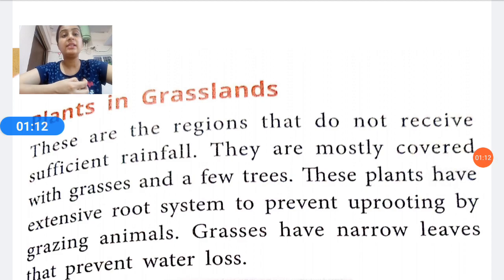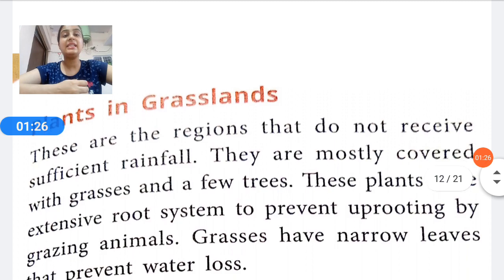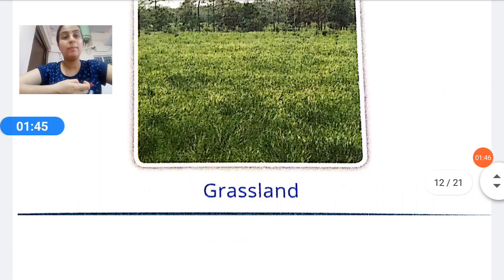These are the regions that do not receive sufficient rainfall. They do not have proper rainfall at all. They are mostly covered with grasses and a few trees. Almost all grasses are there. These plants have an extensive root system. What is the meaning of extensive root system? The roots are very long and go deep into the soil, so they cannot be uprooted easily. Grasses have narrow leaves that prevent water loss. I hope it is clear.